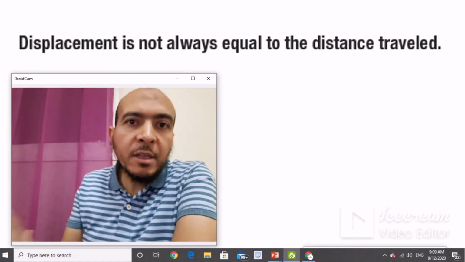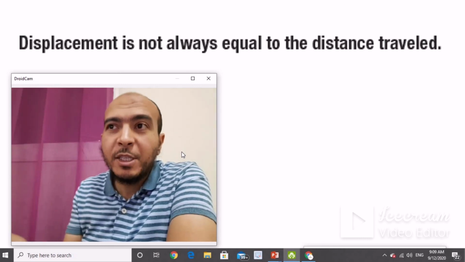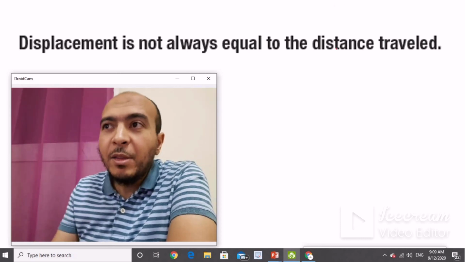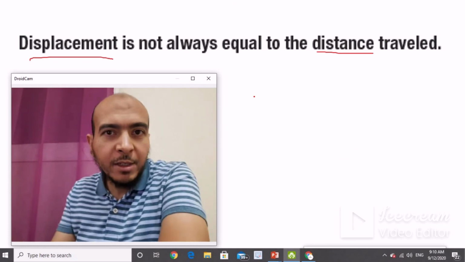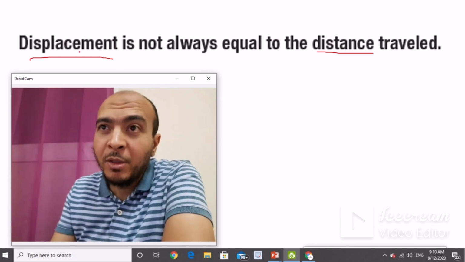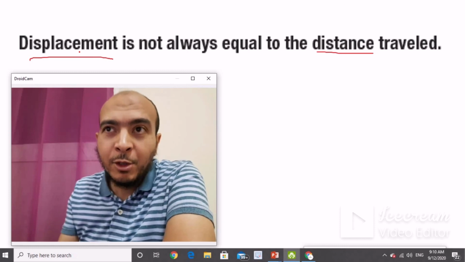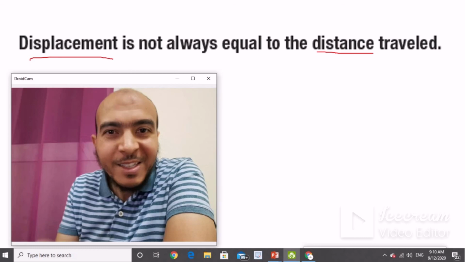As I told you, we will talk about the difference between the displacement and the distance. In this part, I will explain what the difference is. I think you can realize that because I spoke about the displacement before, right? And I told you we have a direction. What about distance? Let's see next session, inshallah. Goodbye.